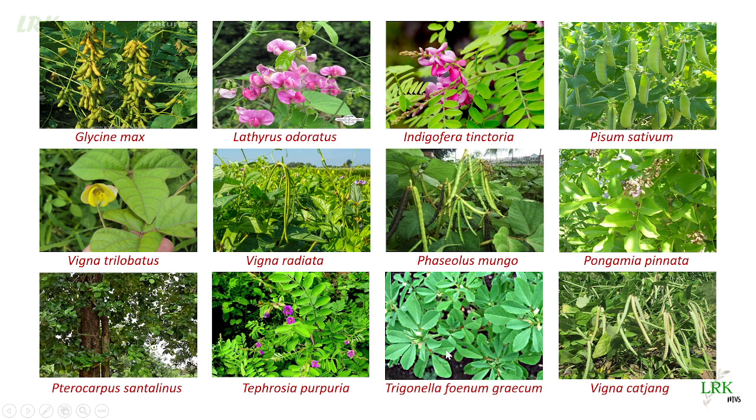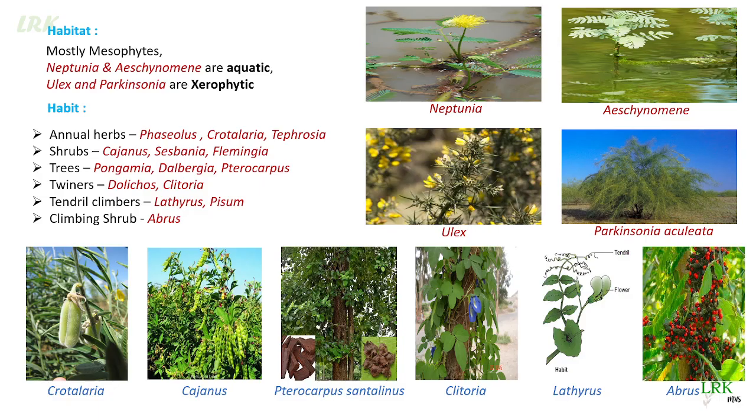Okay, this one is Trigonella foenum-graecum, and the last one is Vigna unguiculata. We call it Alchandalu or Pebberlu, in Hindi it is called Lobia, and in English its common name is cowpea. So these are the common plants in this family, which have very good economic importance. This family is rich in pulses, which are highly proteinaceous, and some vegetables are also there. So we will see the vegetative features as well as reproductive features of this family.